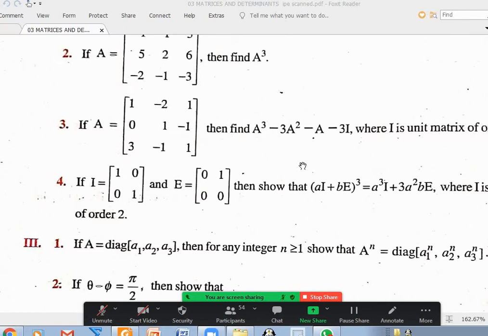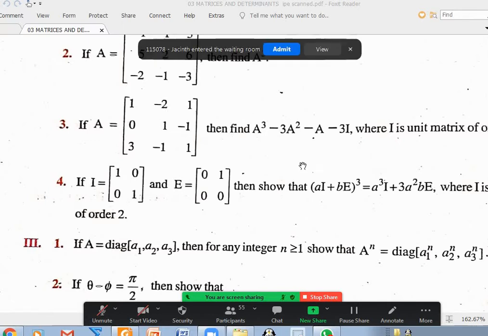Yeah, fourth question, there are two ways to do this. Section 2, fourth question. I is equal to 1001 and E is equal to 0100.